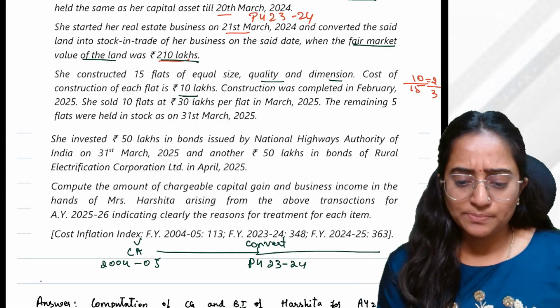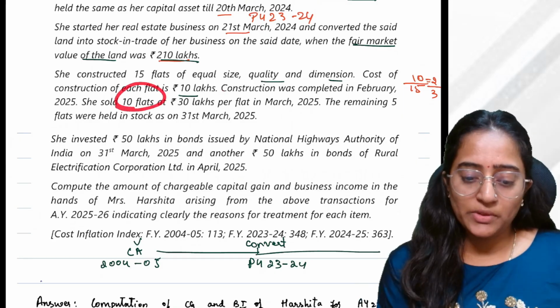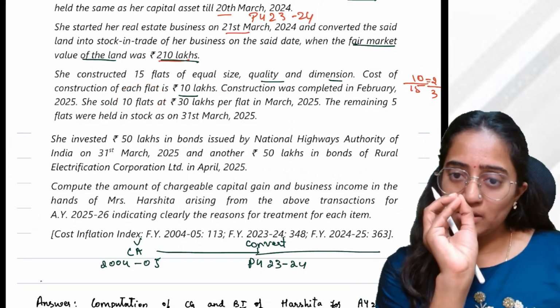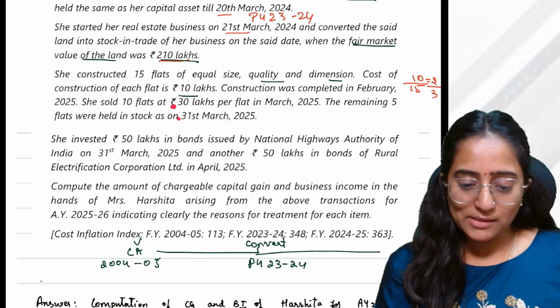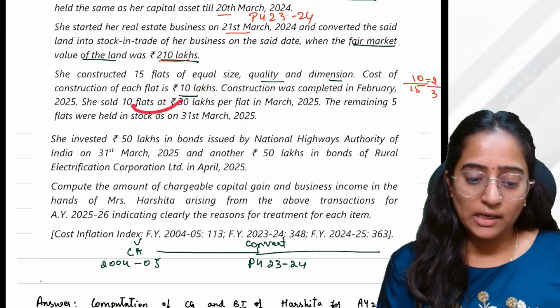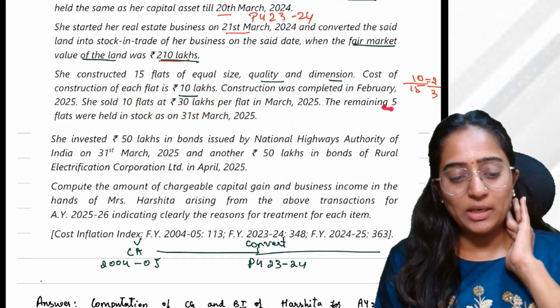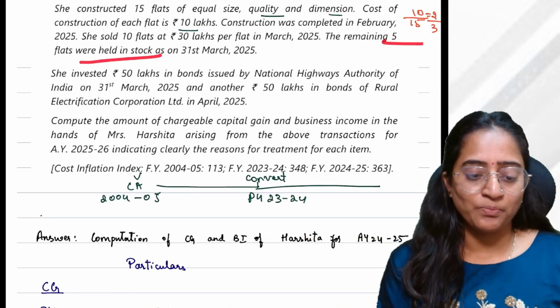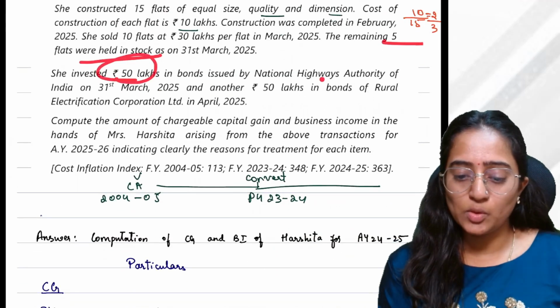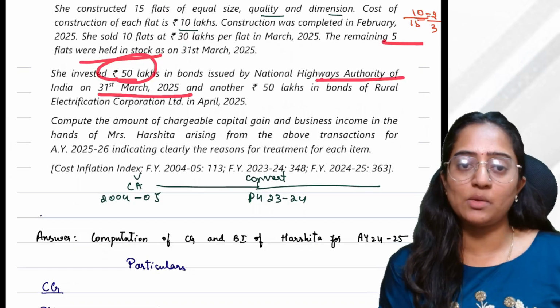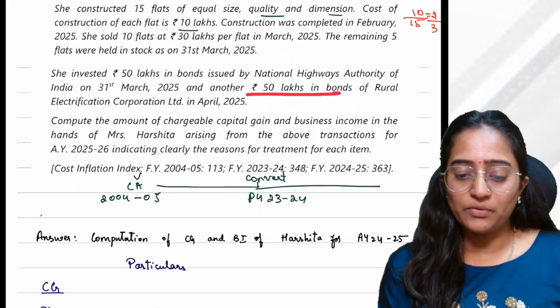Okay, very well. She sold 10 out of 15, and this sale, as for the PGBP sale price, is 30 lakh rupees per flat and 10 flats. This would lead to how much? This would lead to 3 crores. Okay, the remaining 5 flats were held in stock. Fine. She invested 50 lakh in bonds issued by NHAI on 31st March 2025, and another 50 lakh in